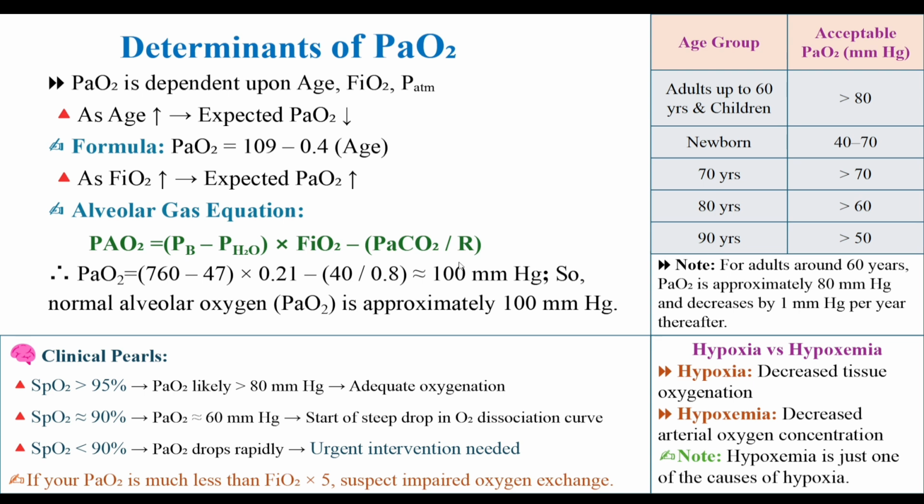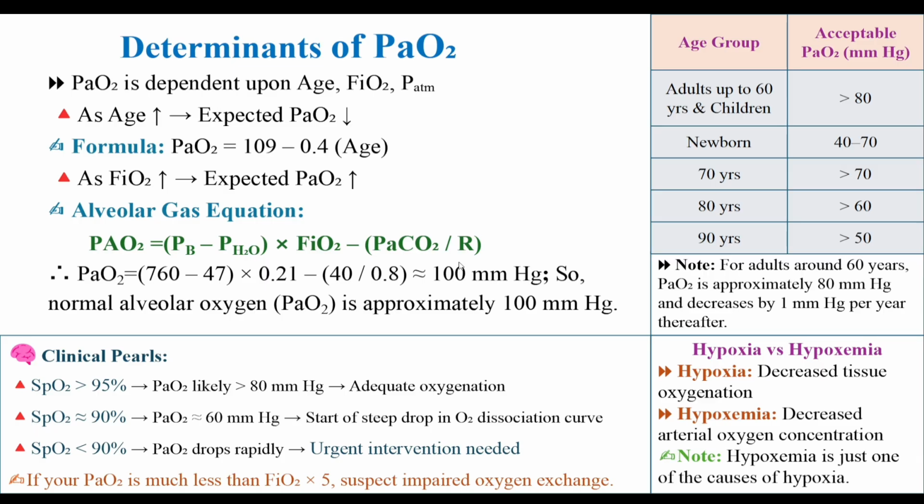If SpO2 is more than 95%, it generally means PO2 is more than 80 millimeters of mercury. This is good. SpO2 around 90% aligns with PO2 around 60 millimeters of mercury. This is a critical threshold. SpO2 less than 90% means PaO2 is falling off a cliff, a red flag sign. Always treat an SpO2 below 90% as a sign of significant compromise. Physiology is speaking to you in real time.